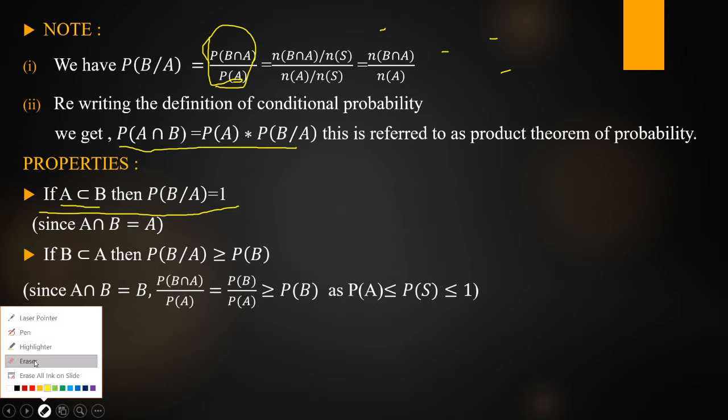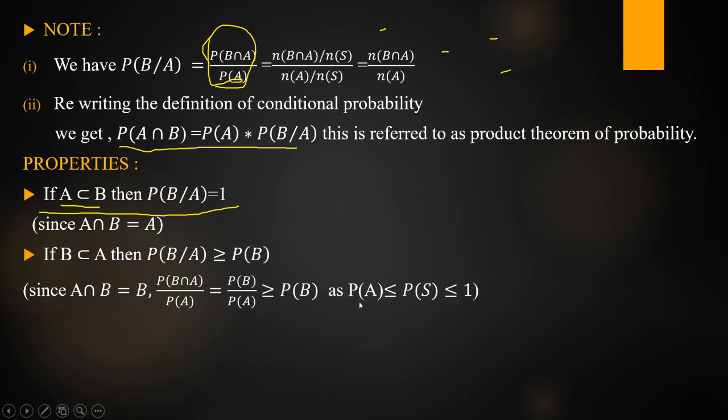Please unmute yourself and listen here. So P of A is less than or equal to 1. Therefore the reciprocal is greater than. Is it right? Yes, all of you. Okay. So that is the second property.